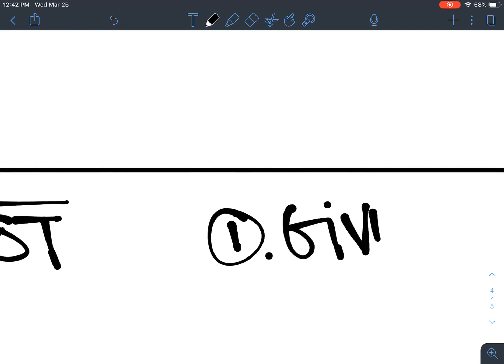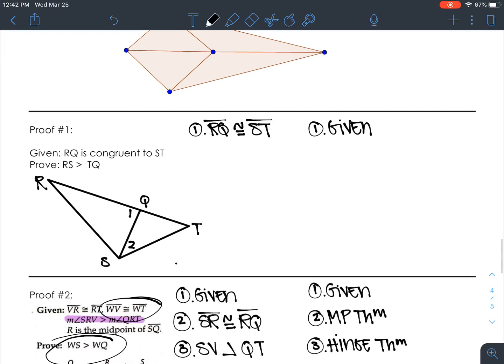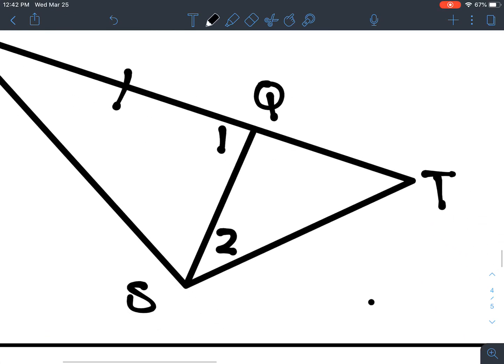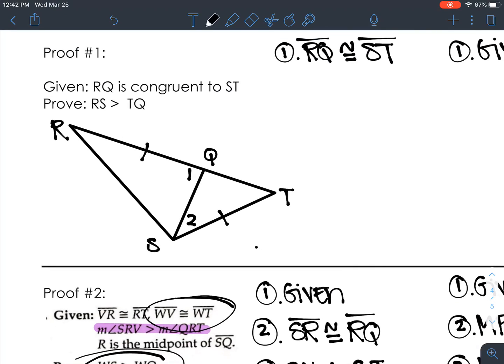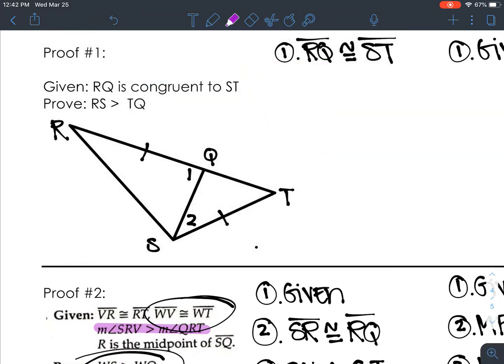So it's going to be a really quick proof, guys. And we're going to mark that, even though it's not drawn to scale, that RQ is congruent to ST. And that does not look like we have much to go off of, correct? So let's see what we're trying to prove. What we're trying to prove is that this side RS is greater than this side here, QT.